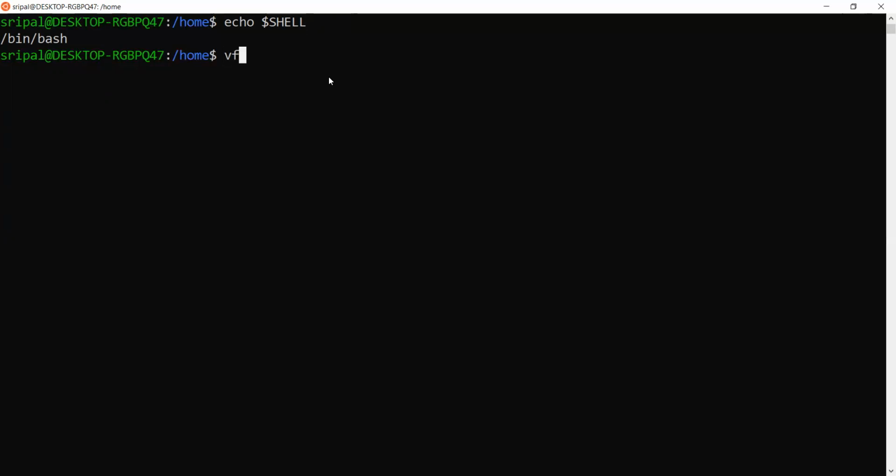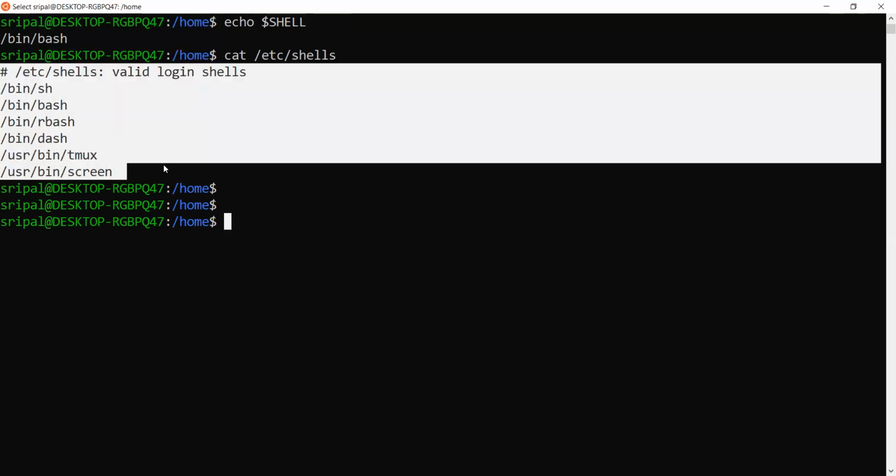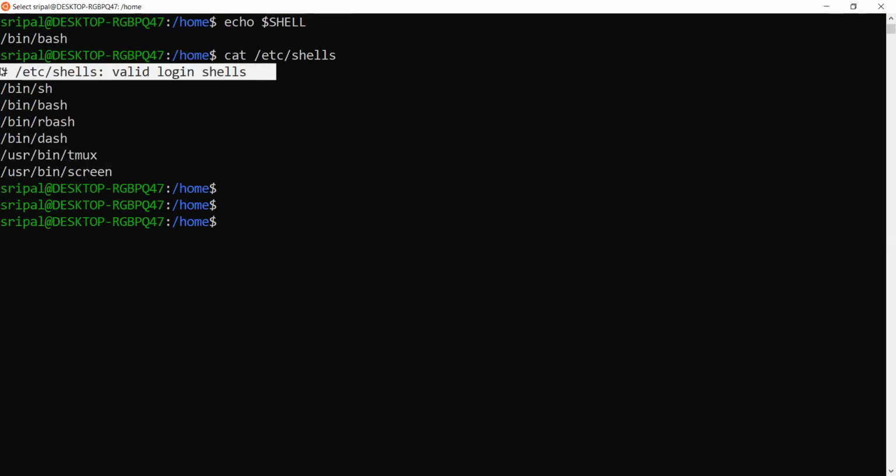Using a single command, we can find out all the shells: cat /etc/shells. This is possible in Linux. It lists the valid login shells. This is again a file, and what happens is Ubuntu writes everything into this one.